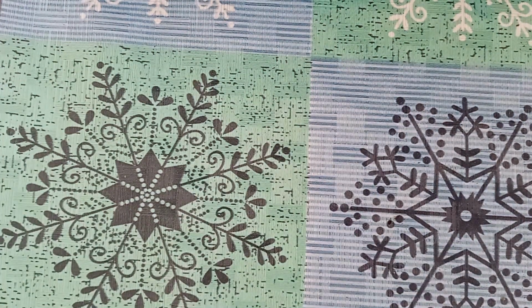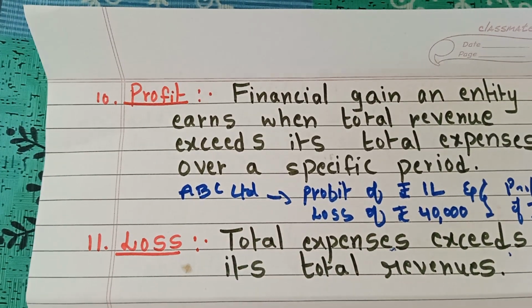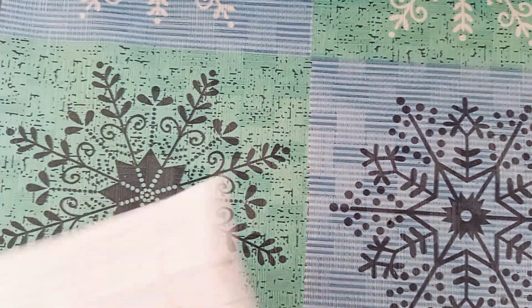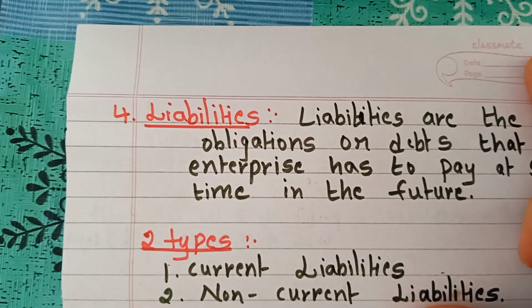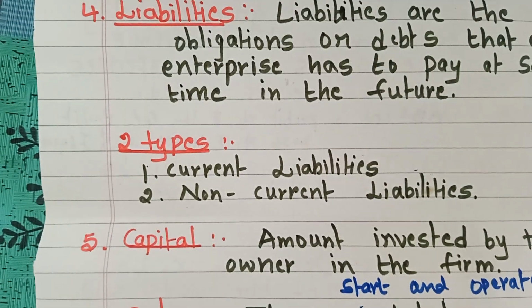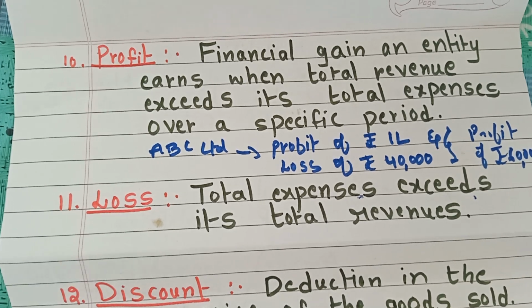Okay, this is about discount. I hope all these points are clear to you all. So today we have learned liabilities, capital, sales, revenues, expenses, expenditure, profit, loss and discount. Here I will finish my class.